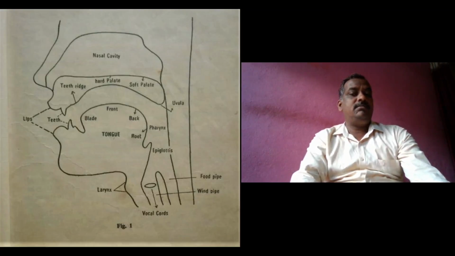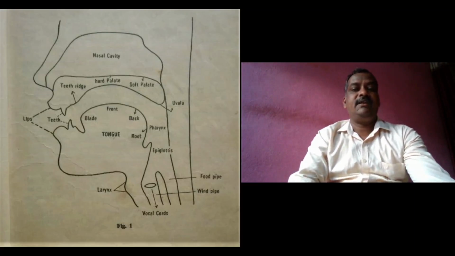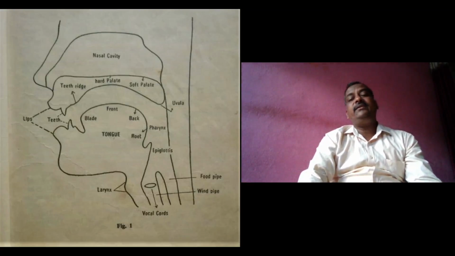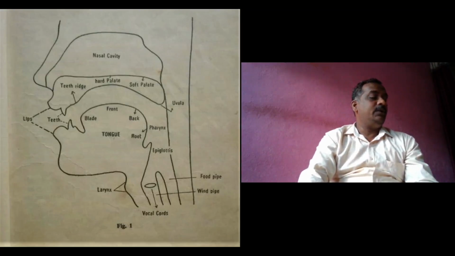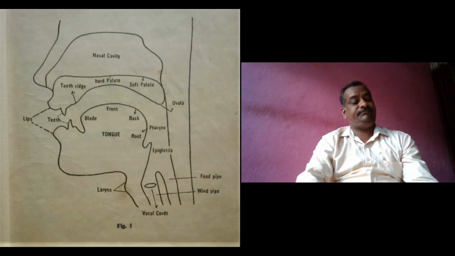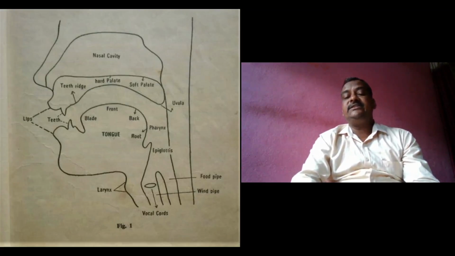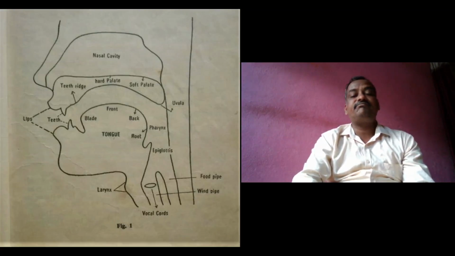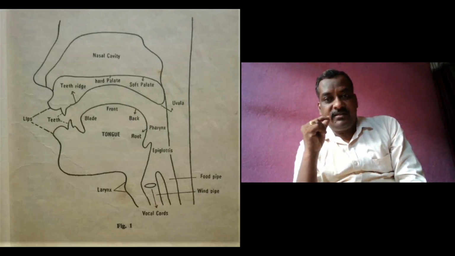One more organ of speech is there: the lips. Lips play a vital role during the articulation of certain consonants, for example, sounds like p and b. During the articulation of these sounds, the two lips come into contact with each other.